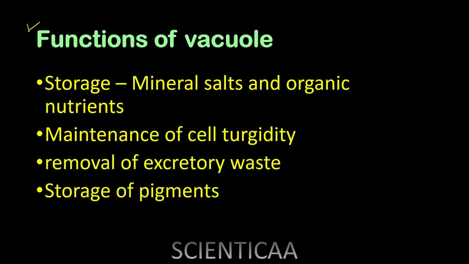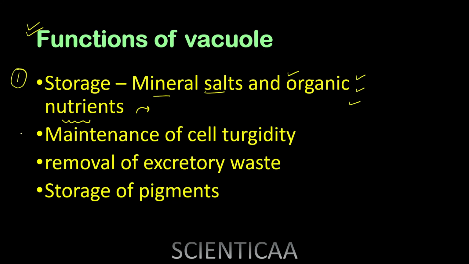So now let us talk about the functions of all the vacuoles. The first and foremost is storage. We have discussed that sap vacuoles store mineral salts, and various organic nutrients like amino acids, sugars, esters, etc. are stored, and they become available to the cytoplasm whenever there is a need. So these nutrients are released from the vacuoles into the cytoplasm so that they can serve various functions there.